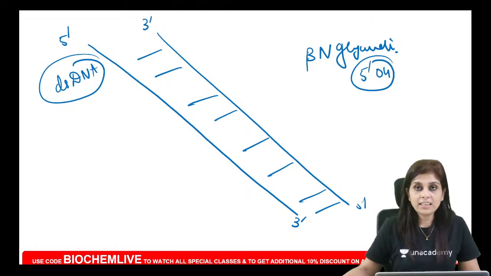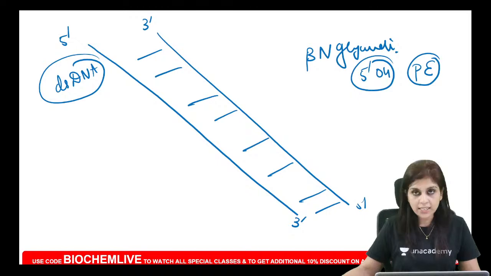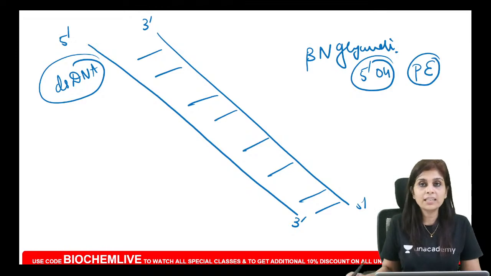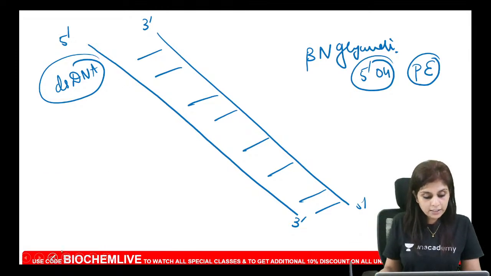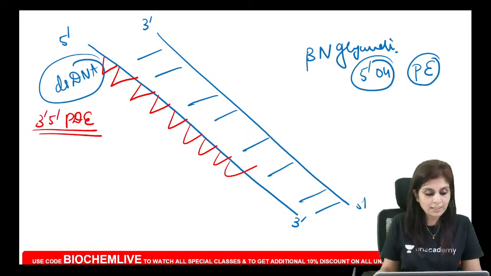And what is the linkage that you get here? Don't call it a diester linkage, that is a phosphoester linkage in a monophosphate nucleotide. And what is the form of nucleotide that is present in any polynucleotide chain? Every polynucleotide chain will have only monophosphate nucleotides. What is the linkage that is present in any polynucleotide chain? The numbering is very important. It is 3 prime 5 prime phosphodiester linkages.